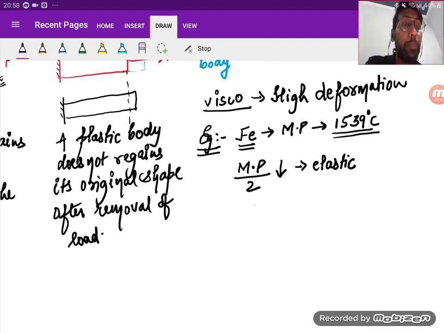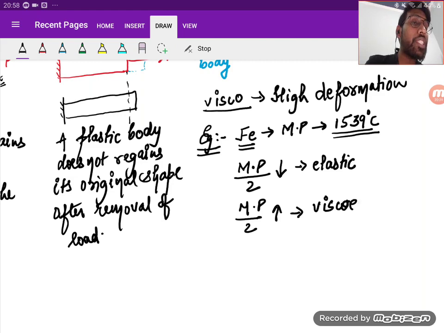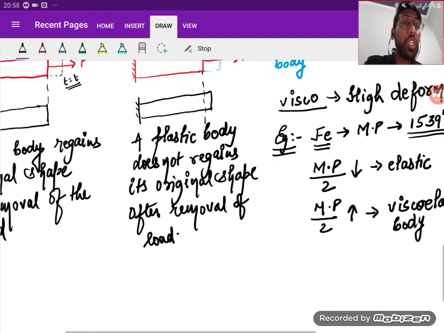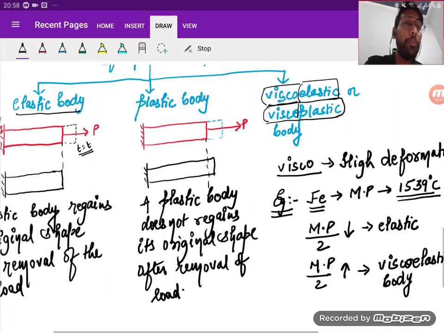Else, if the temperature is more than the melting point by 2, it is going to behave as a viscoelastic body. That means the same material can behave as elastic or viscoelastic or plastic or viscoplastic depending on the surrounding temperature, right?